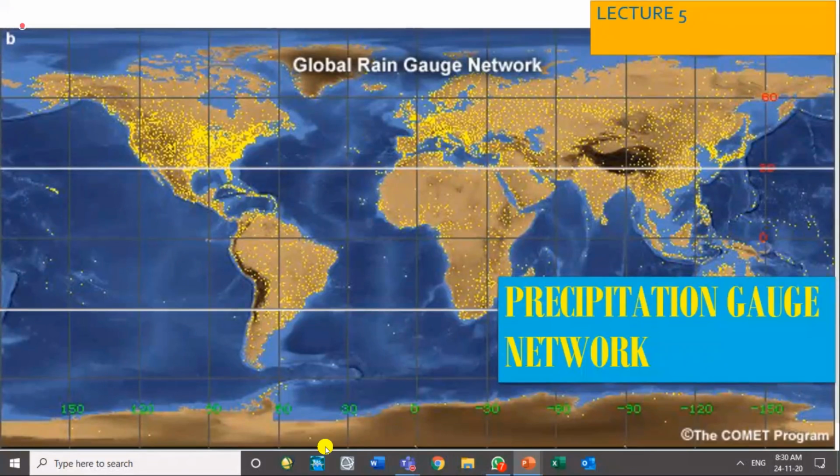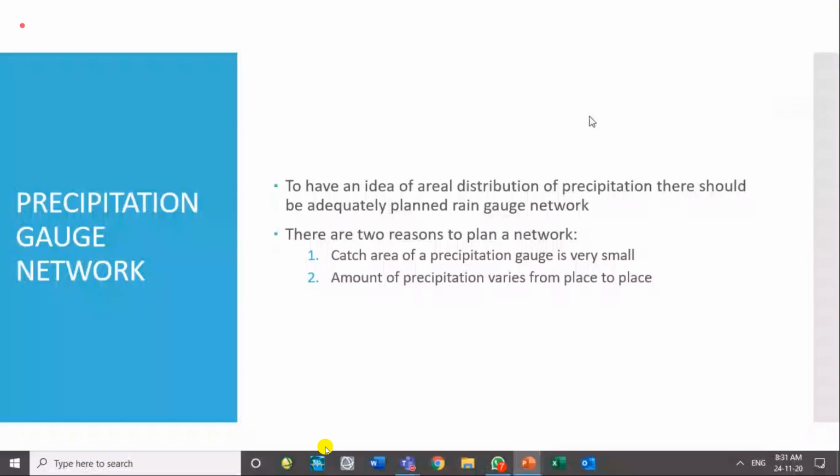So gauge density represents whether the gauges installed are more or less. It is a measure of how many gauges are installed, or how much area one gauge is covering. Alternatively, gauge density shows how much area one gauge is serving. So this is the message we have to tell you, and that is what is described over here.